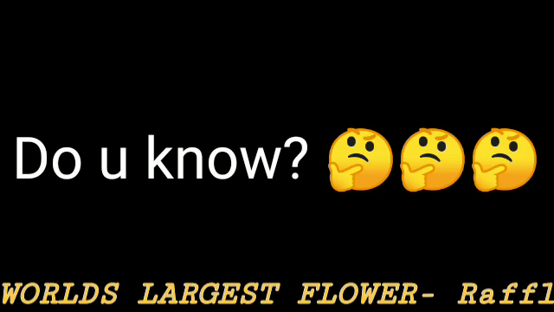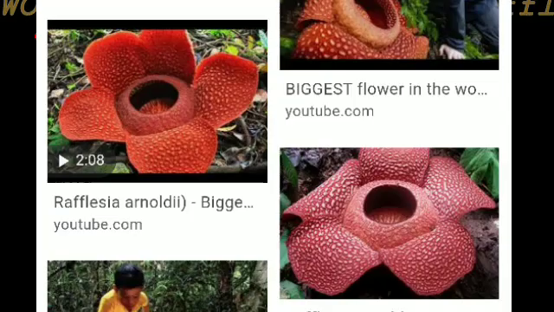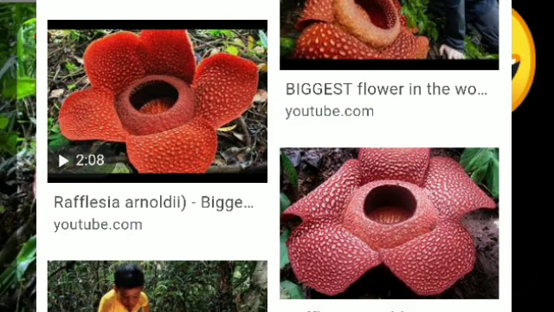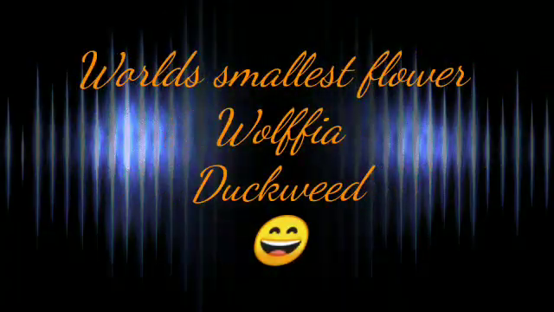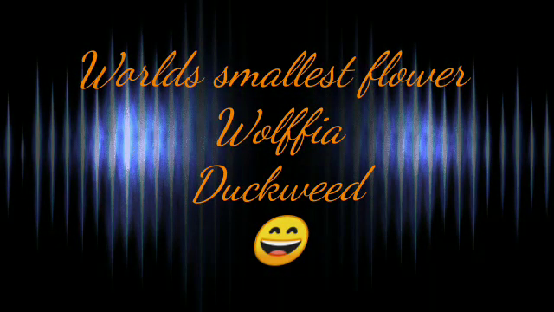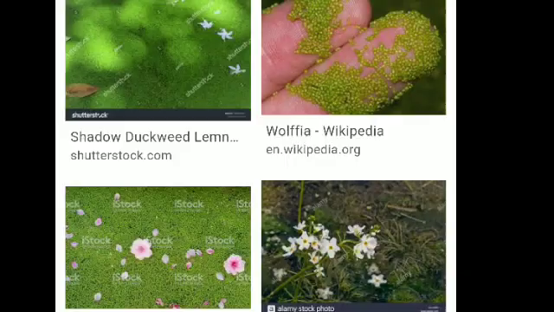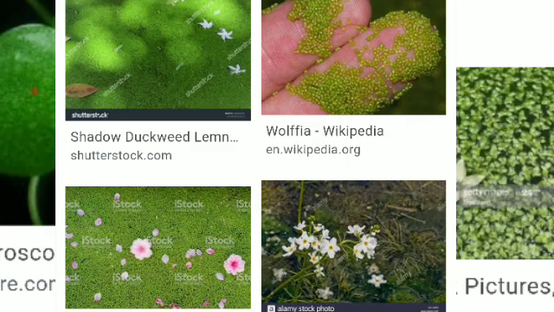Do you know, students? The world's largest flower is found in Indonesia. The diameter of the flower of the plant Rafflesia arnoldii is about 1 meter, and the world's smallest flower is of the plant called Wolffia or duckweed. Its diameter is as small as 0.5 millimeter.